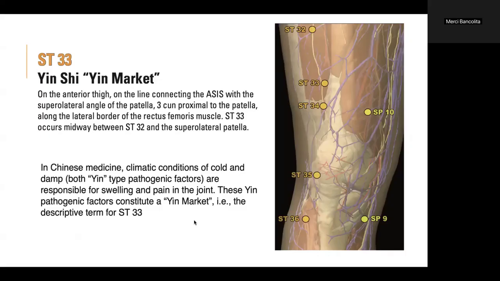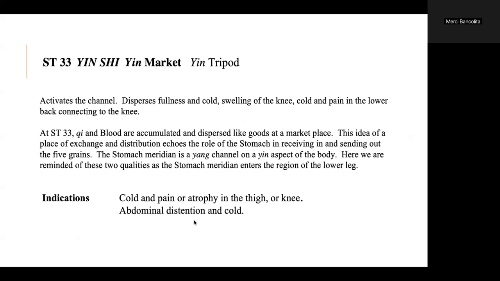In Chinese medicine, climatic conditions of cold and damp, both yin-type pathogenic factors, are responsible for swelling and pain in the joint. These yin pathogenic factors constitute a yin market. For example, the descriptive term for stomach 33. Stomach 33, Yin Shi, Yin Market, Yin Tripod, activates the channel, disperses fullness and cold, swelling of the knee, cold and pain in the lower back connecting to the knee.